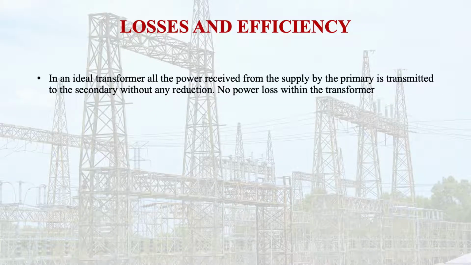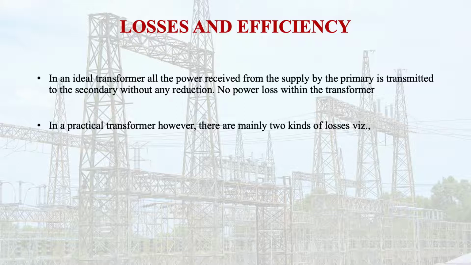So in an ideal transformer, the power received from the supply by the primary side is transmitted to the secondary without any reduction. This is because there is no power loss within the transformer. But in practice, what happens? There are two kinds of losses: the ohmic loss and the core losses.